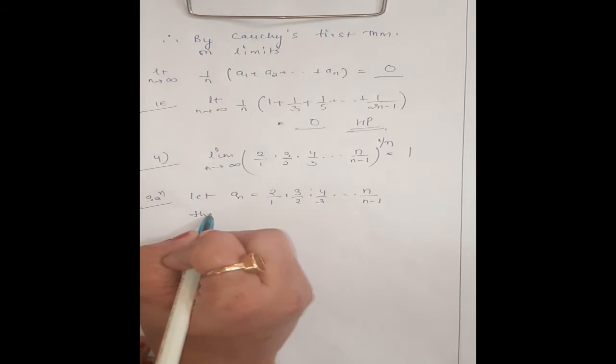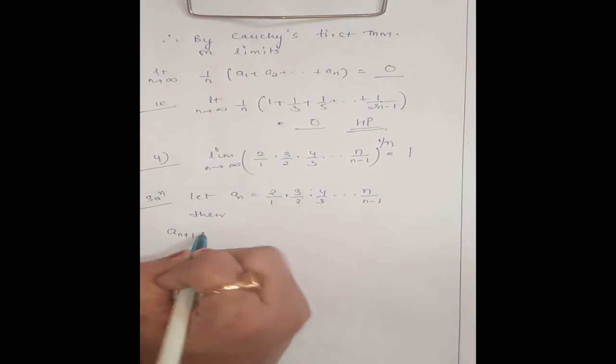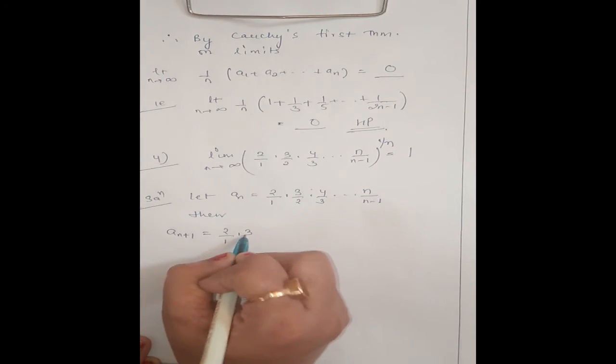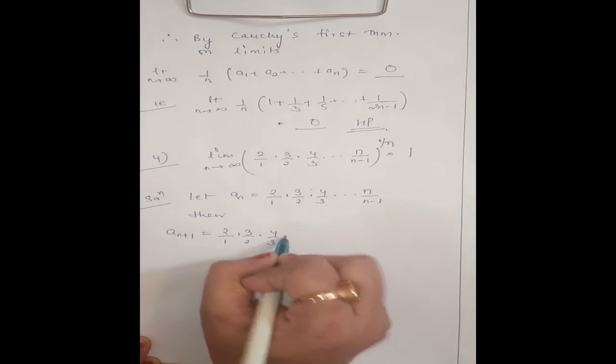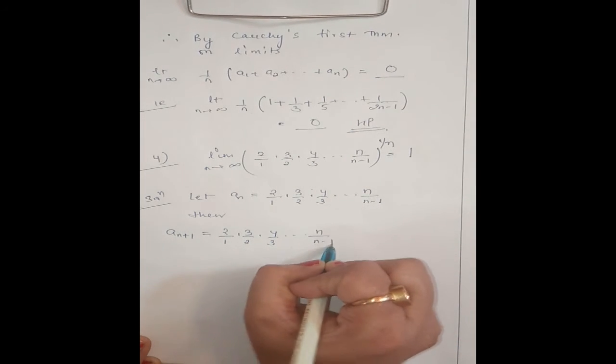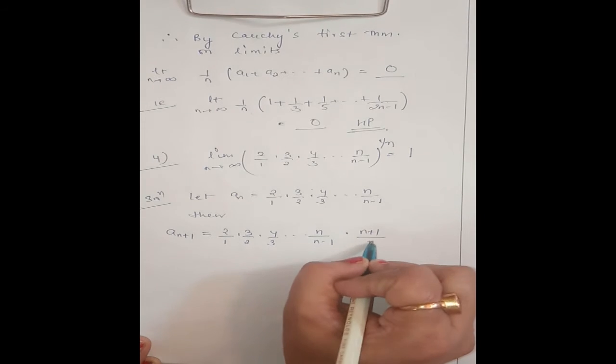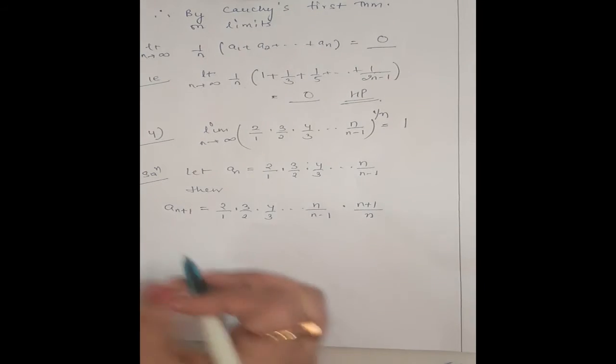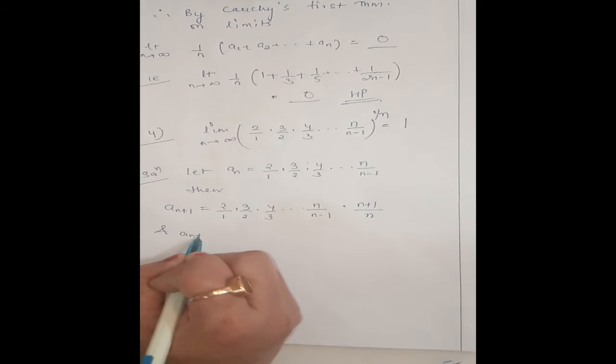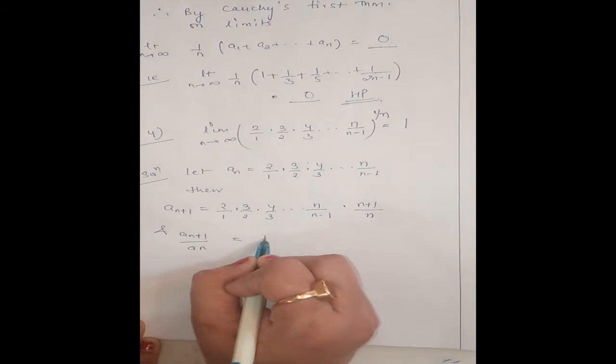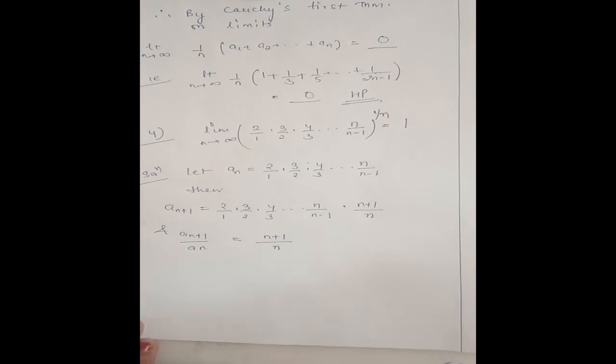Then an plus 1 will be that into n plus 1 divided by n, and an plus 1 divided by an will be n plus 1 divided by n.